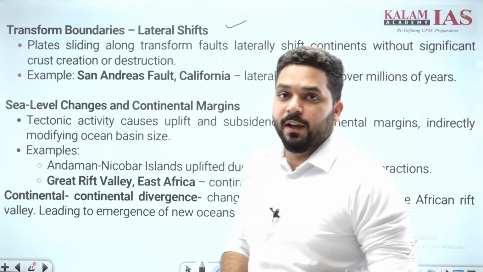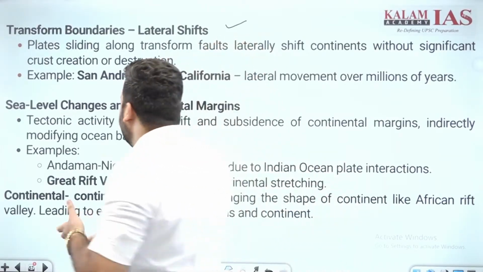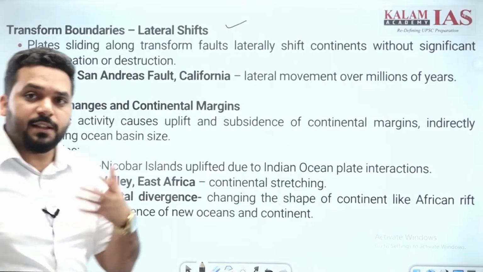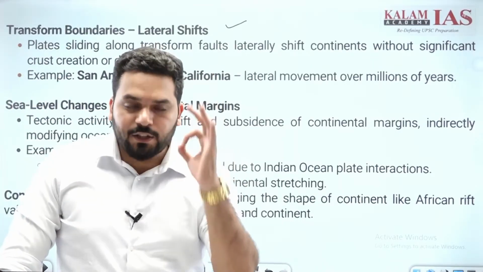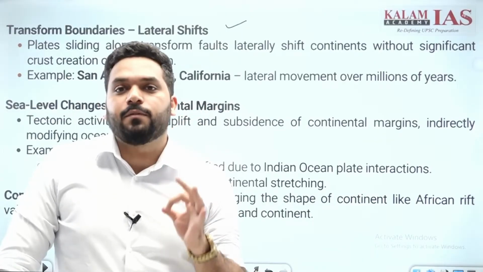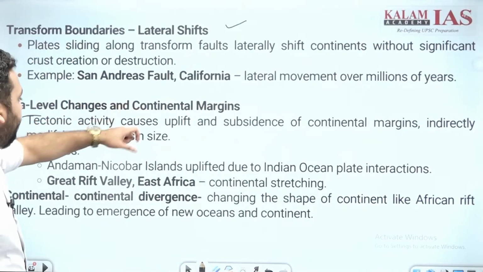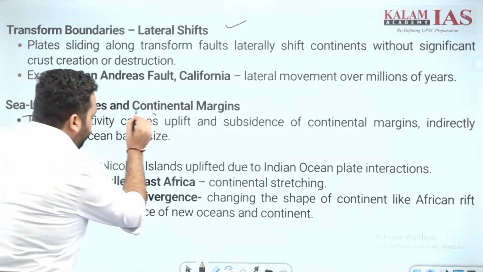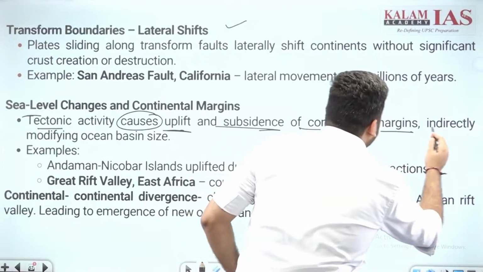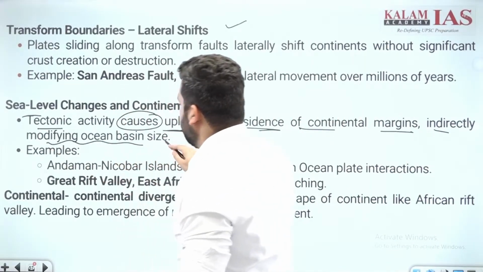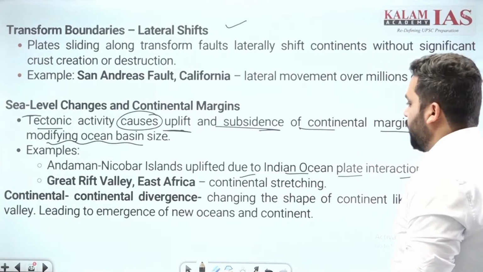Transform boundary, lateral shifts. Okay, it will change the shape and size of the ocean. Okay, transform plate boundary, obviously not as significant as in the divergent and convergent boundary, but it will definitely transform the shape and size of the ocean and the continent. Sea level changes in continental margins. Tectonic activities के अंदर जो which causes uplift and subsidence of continental margins indirectly modify ocean basin size. Example: Andaman and Nicobar Islands uplift due to Indian Ocean plate interaction.